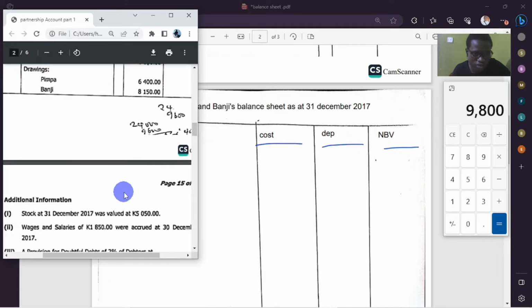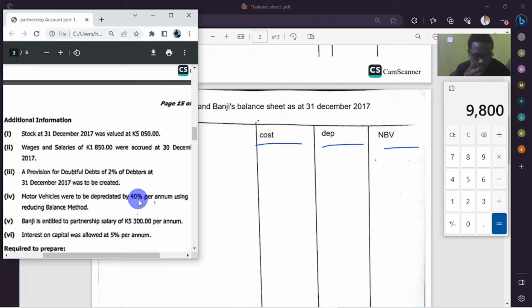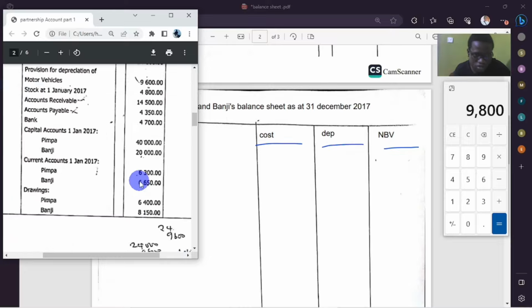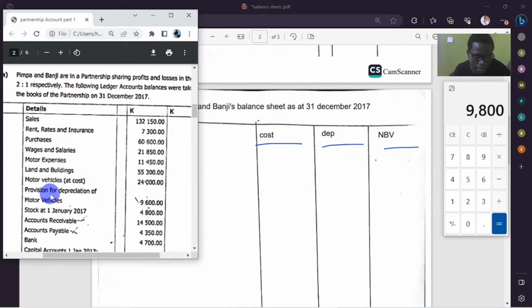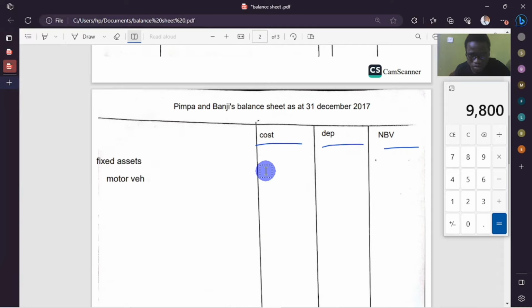On the issue of depreciation, what was it saying? Motor vehicles were to be depreciated using the reducing balance method. First we're just going to get the cost of this motor vehicle. This is where the tricky part of depreciation comes into play. But as you continue doing part 1, part 2, and part 3 together, you realize that they're just simple. Once you put everything into practice, it will be easy for you. Motor vehicle at cost was 24,000. We're going to enter 24,000 on cost.